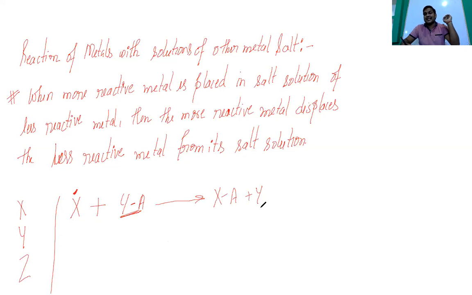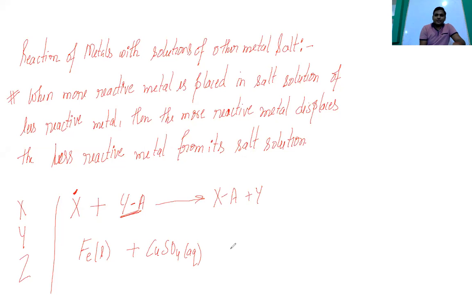We were discussing this in the previous class. It can be understood this way: suppose you have placed an iron nail in a copper sulfate solution, CuSO4, an aqueous solution.